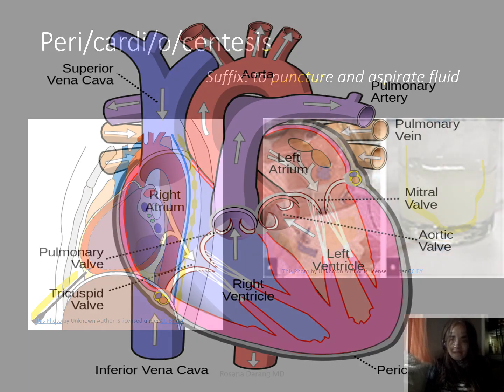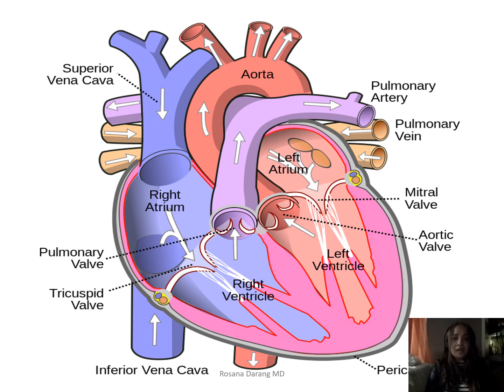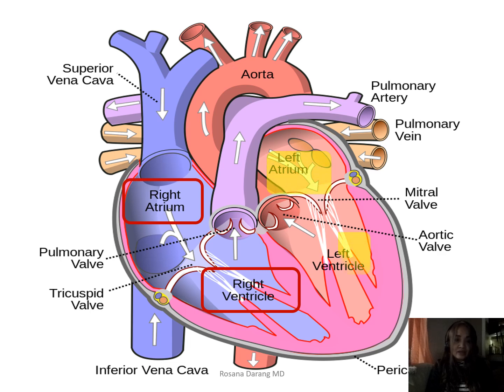So on our next slide, we're going to look at the different parts of the heart. This is where basic anatomy comes into place. The heart is a hollow organ that is divided into four chambers. The upper chambers are called the atrium, atria plural. So you have the right, but you also have the left. And then the inferior or the lower chambers are your ventricles. So you have the right atrium and the left atrium, and then you have the right ventricle and then the left ventricle.